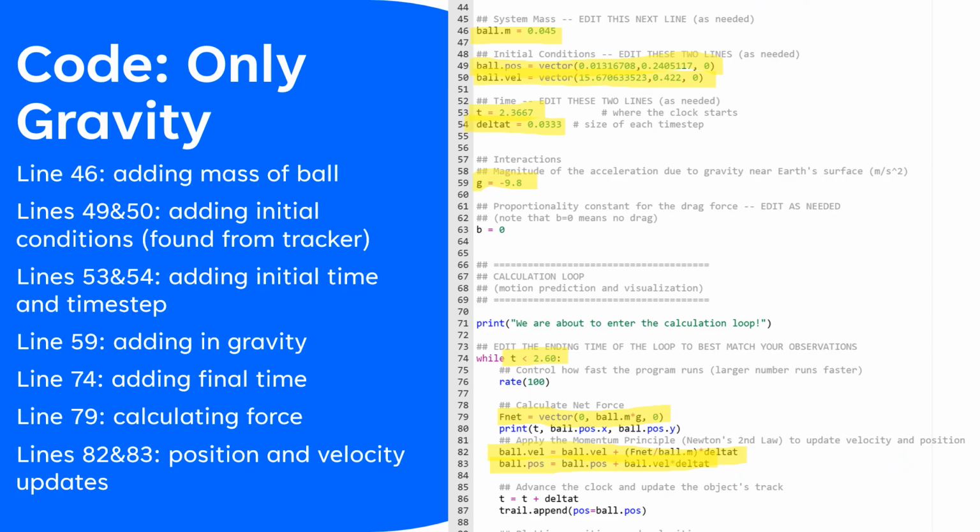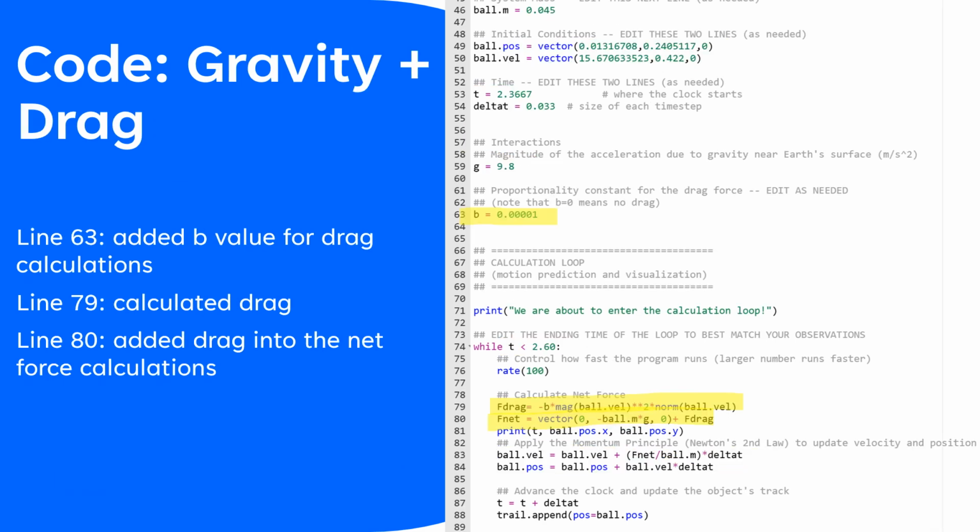This is the code for the model that only considers gravity, and the changes I made to the starter code were: line 46, I added the mass of the ball; lines 49 and 50, I added the initial conditions of velocity and position found from the tracker; lines 53 and 54, I added initial time and the time step; line 59, I added gravity; line 74, I added final time; line 79, I calculated the force; and lines 82 and 83 were the position and velocity update formulas.